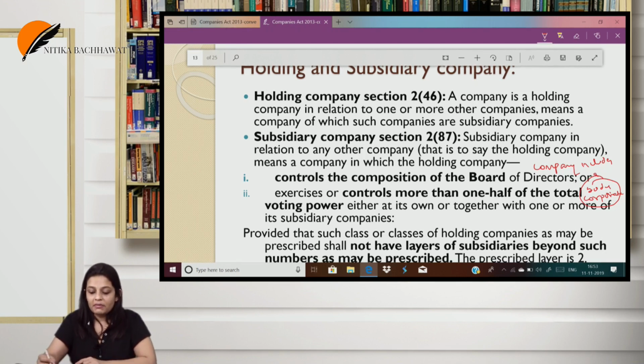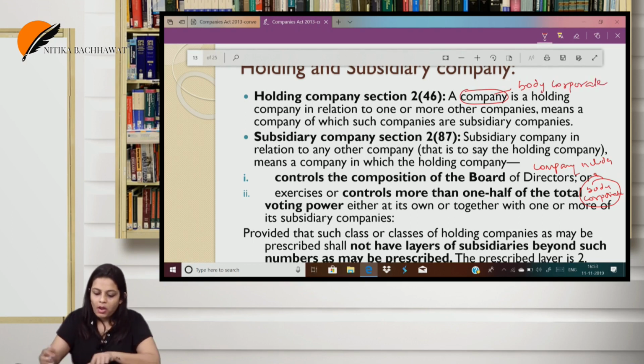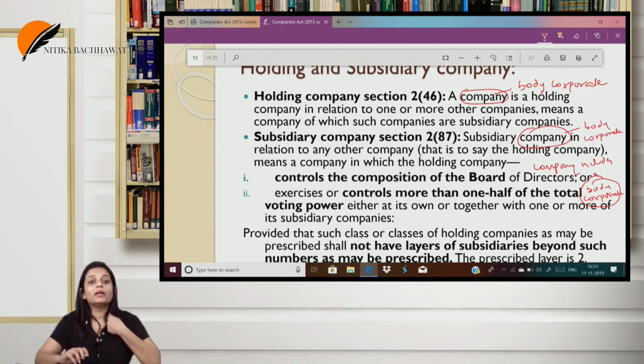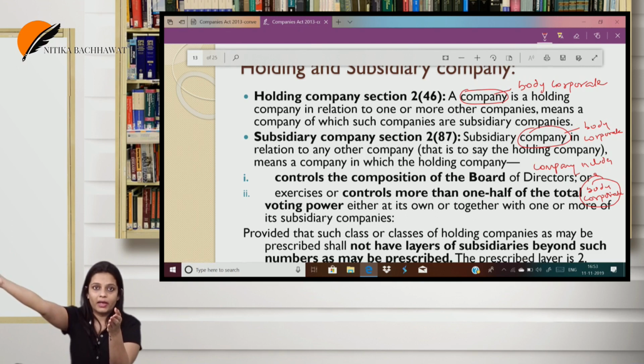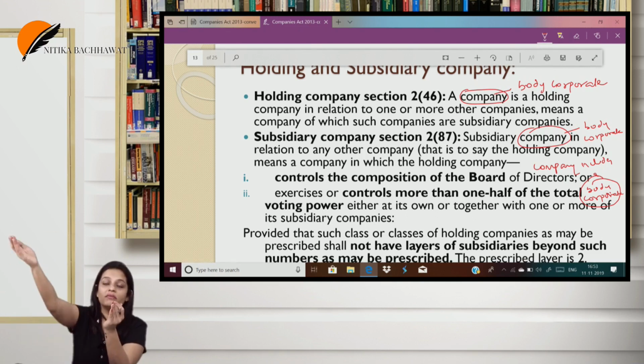So, for the purpose, here they have used the word company. This includes even a body corporate. So, if, let us say, one company is Indian and one is foreign, they would still have the holding-subsidiary relation. And layers: if I am your holding and you are someone else's holding, I am automatically their holding.